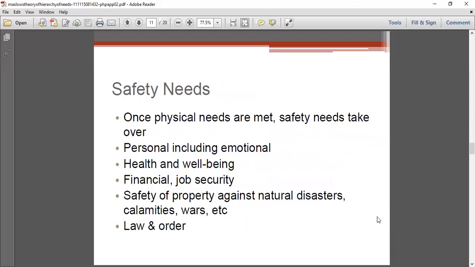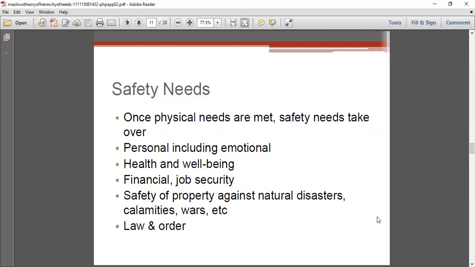The safety needs include, once the physical needs are met, we need the safety needs. It includes personal safety, which includes emotional safety and safety for our health. We have to be in a state of well-being. We need safety from the job, or we should have financial security or financial safety. Even safety against natural disasters, calamities, war, law, order, etc. is explained in the safety need.